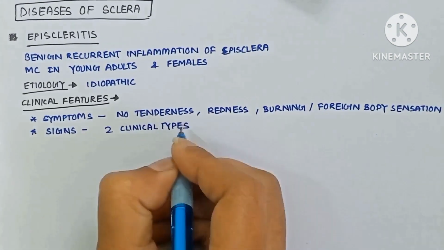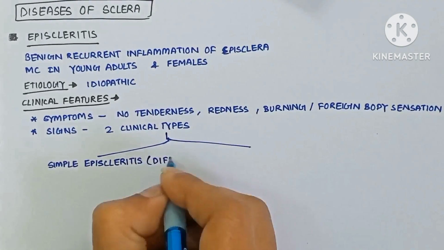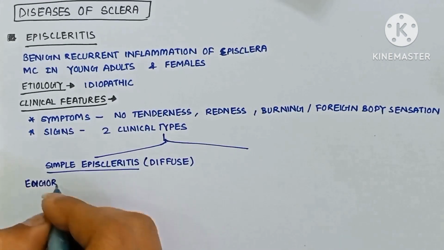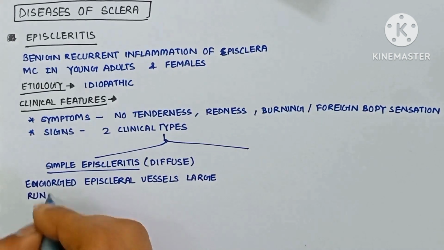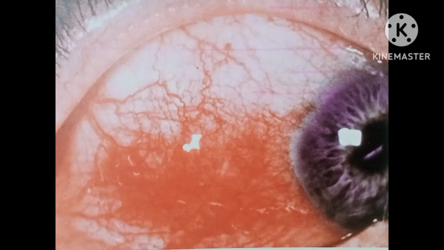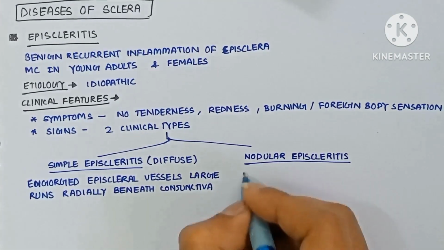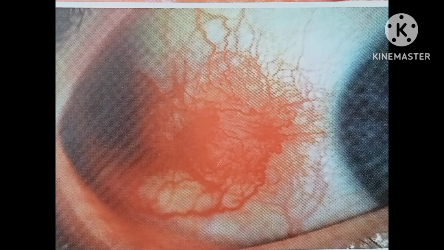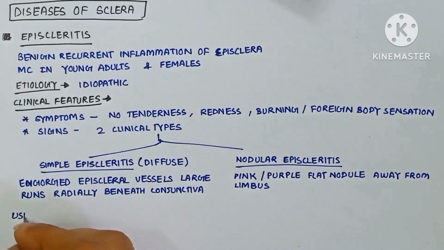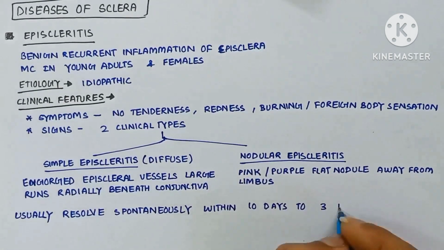On examination, there are two clinical types of episcleritis. Simple episcleritis, which is diffuse. In this, engorged episcleral vessels are large and run radially beneath the conjunctiva, as you can see in this picture. Nodular episcleritis, in this a pink or purple flat nodule away from the limbus is present, as you can see in this picture. It usually resolves spontaneously within 10 days to 3 weeks.